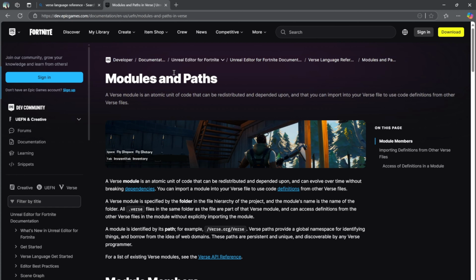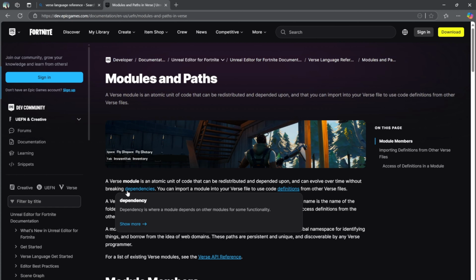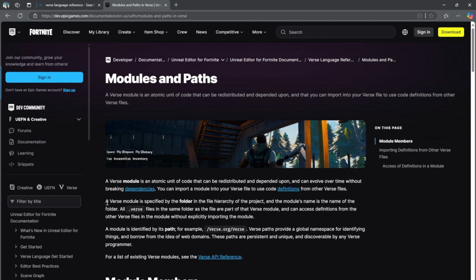Which is why I'm doing this video. So they have here a verse module specified by the folder in the file hierarchy of the project, and the module's name is the name of the folder. All .verse files in the same folder as the file are part of that verse module and can access definitions from other verse files in the module without explicitly importing the module.